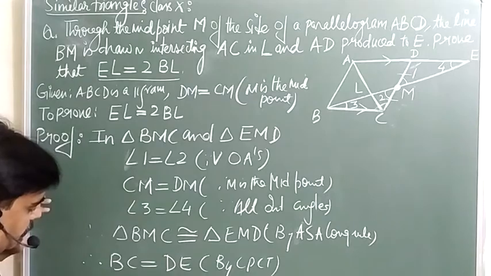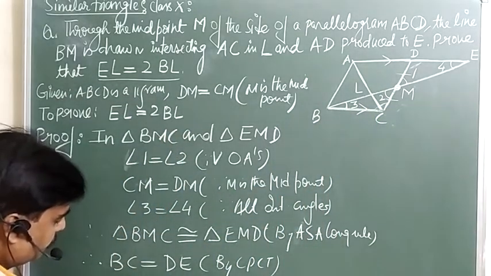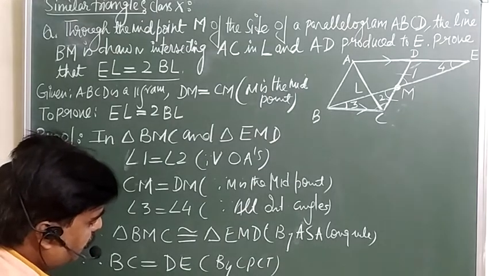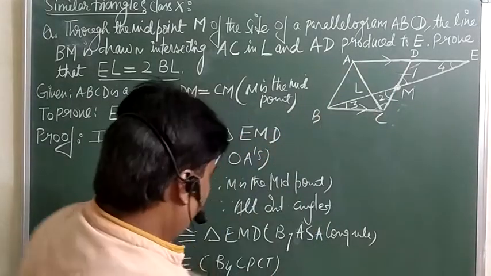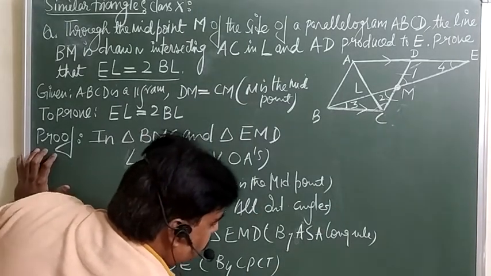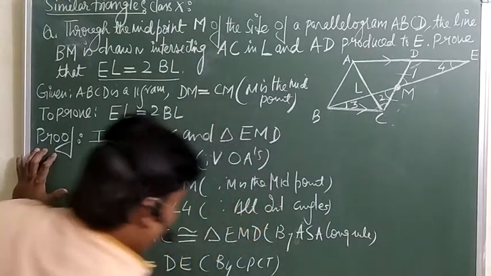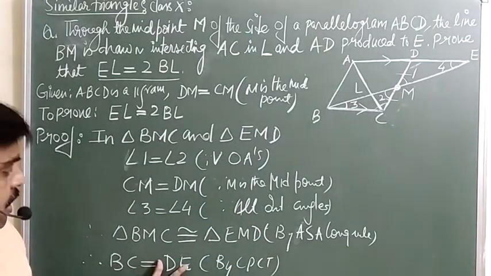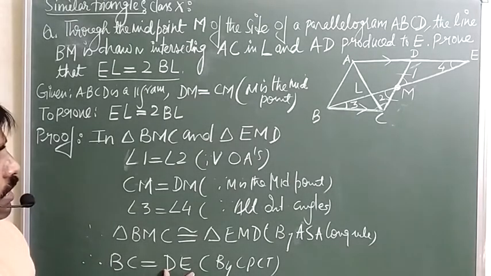But this AD is also equal to BC, because opposite sides of a parallelogram are equal. So finally what you are getting: BC is equal to DE and AD is also equal to BC. So AD is equal to DE.